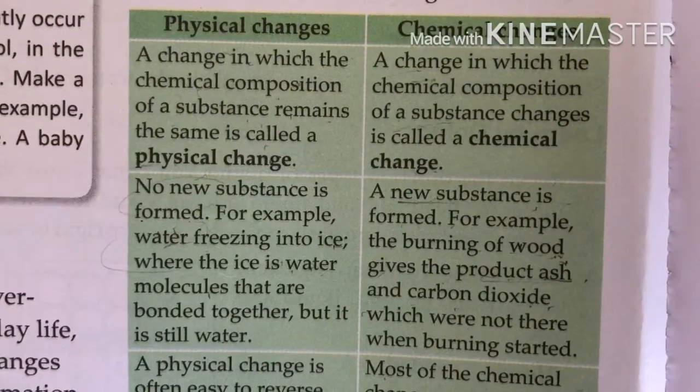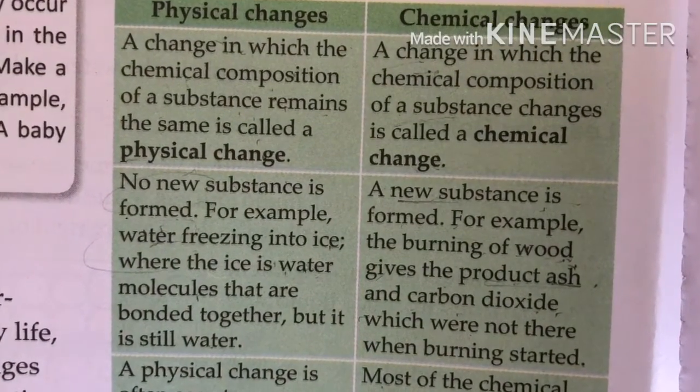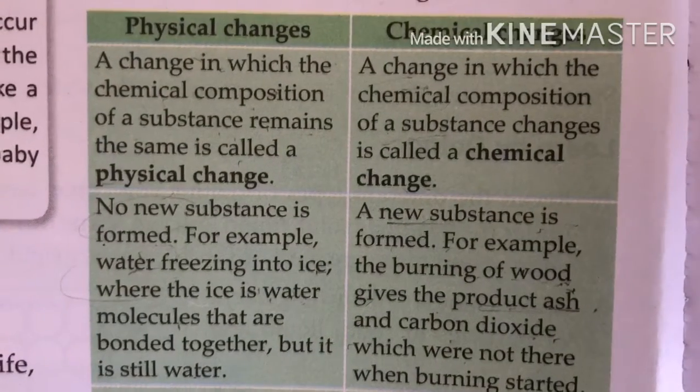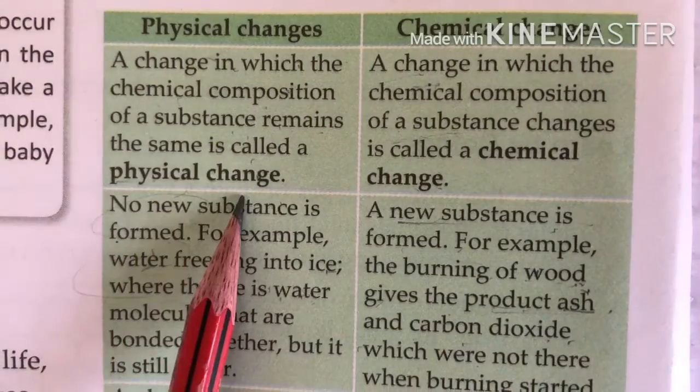A change in which the chemical composition of the substance remains the same is called a physical change.